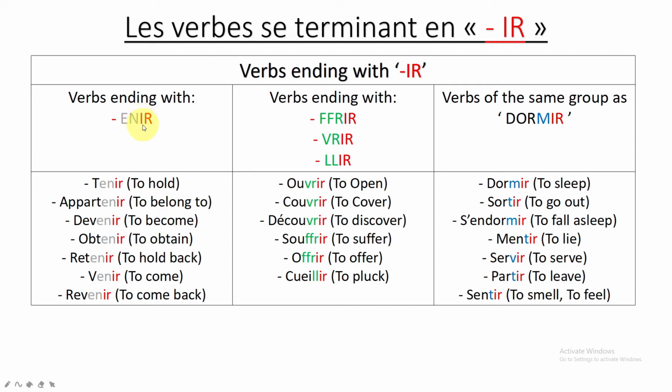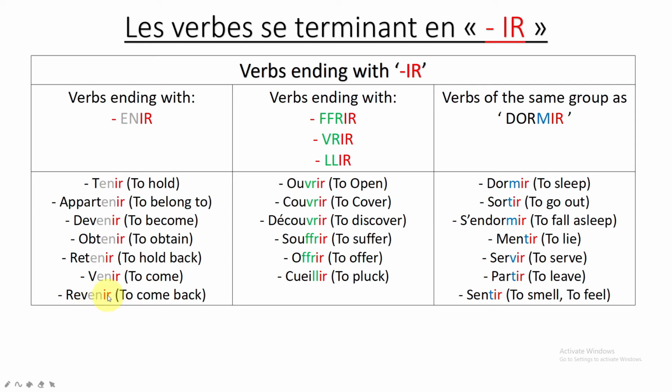Besides just having IR, we need to check before, and if I see ENIR, then it belongs to this one. Examples: tenir, you see ENIR. Appartenir, ENIR. Devenir, ENIR. Obtenir, ENIR. Retenir, ENIR. Venir, ENIR.